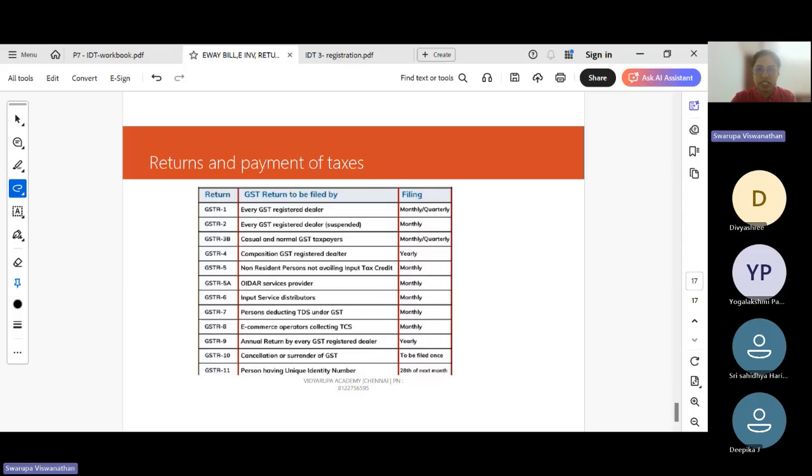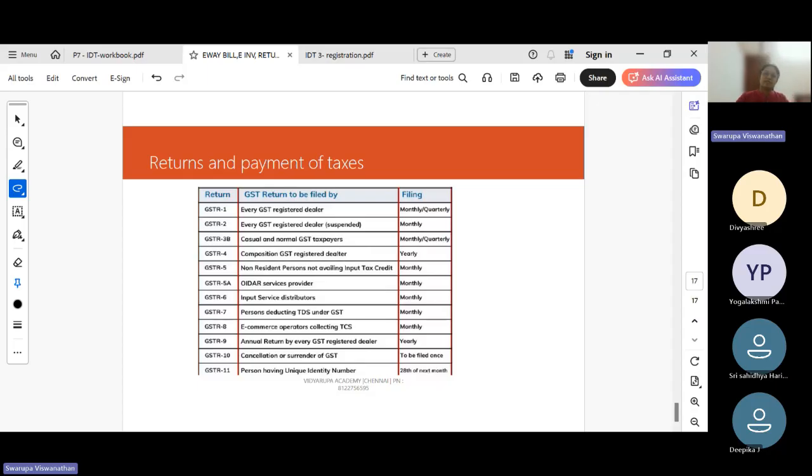We will also see what was the question that was there in one of the previous attempts. They were asked what are the components of GSTR 1. So components of GSTR 1, it is outward supply, right? It is a statement of outward supply in which we need to declare all the outward supplies.